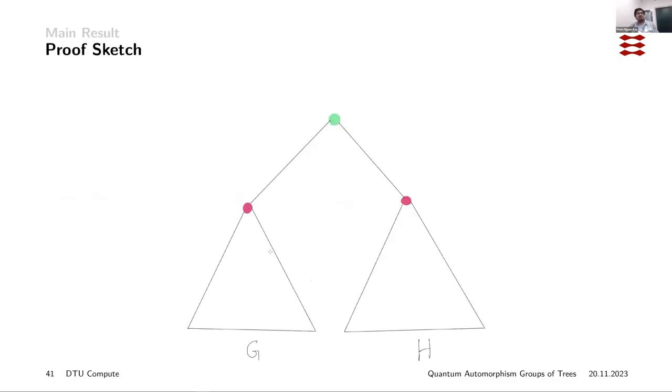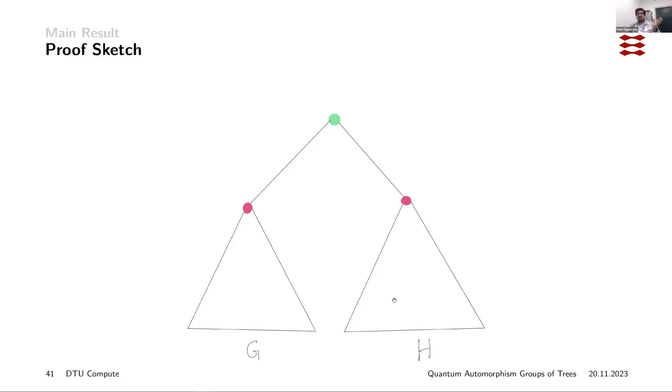We take G, we take H, and we add a green vertex, and we are just using the theorem that we saw about these rooted forests. If you just had the disjoint union of G and H, then the quantum automorphism group of the disjoint union would be the free product of the individual quantum groups.